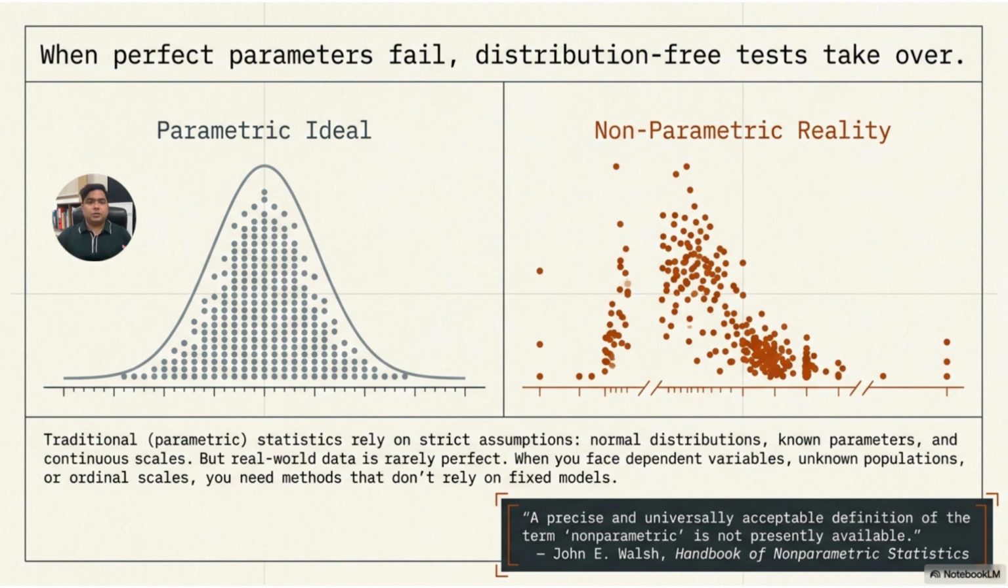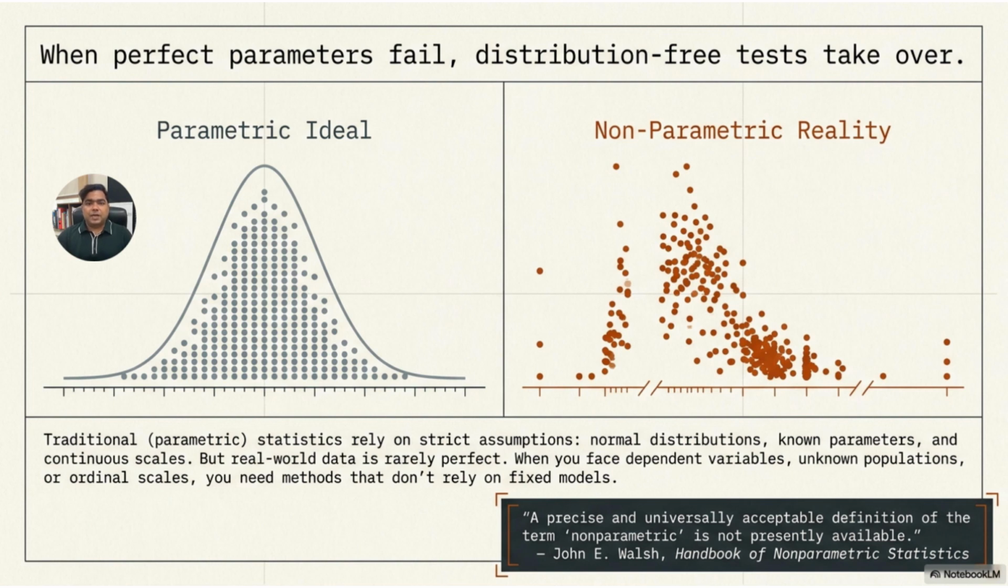parametric tests. Traditional parametric statistics usually depend on strict assumptions. These assumptions include normal distribution, known population parameters, independent observations, and continuous measurement scales. But in real-world data analysis, these assumptions are not always satisfied. When we face dependent variables, unknown population parameters, ordinal scales, nominal categories, or non-normal data, we need tests that do not depend on fixed population models. That is where non-parametric tests become useful.